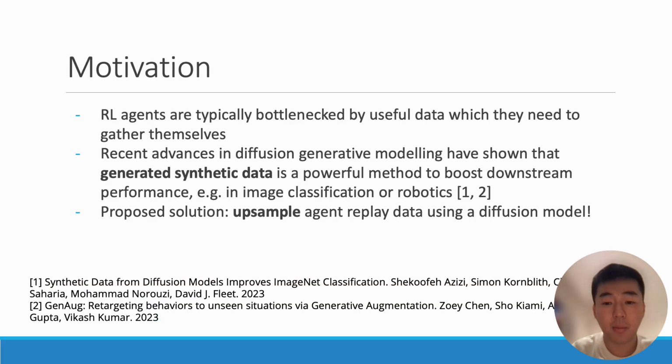To motivate our paper, RL agents are typically bottlenecked by useful data, usually on-policy data, which they need to gather themselves. This is in stark contrast to recent trends in supervised learning, which has shown the potential of training on large amounts of synthetic generative data in order to boost downstream performance. Our paper looks at this application in reinforcement learning, whereby we can upsample agent replay data using a diffusion model.